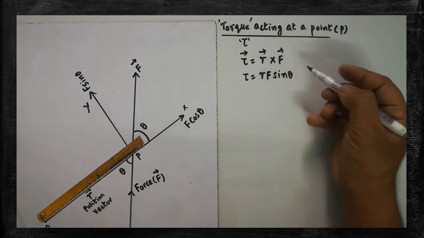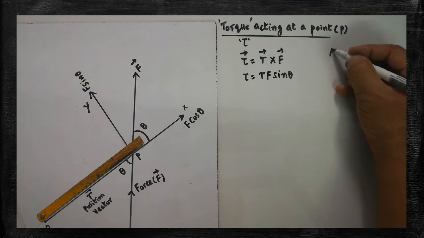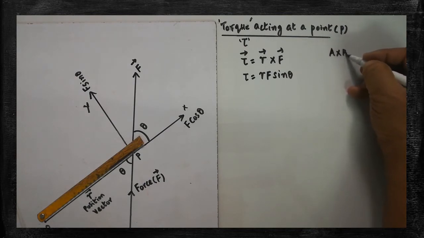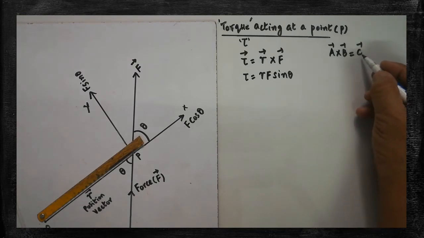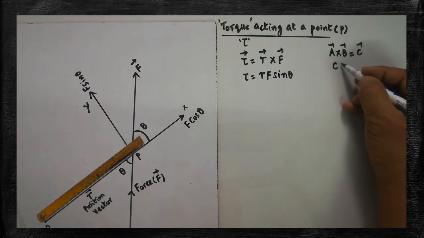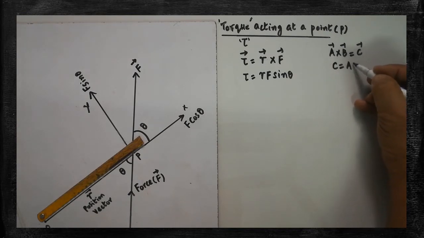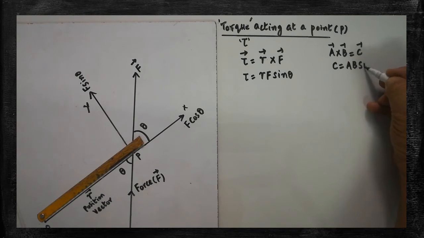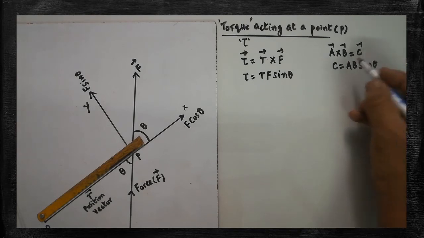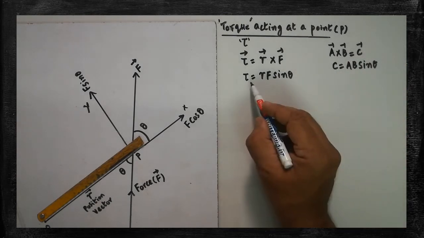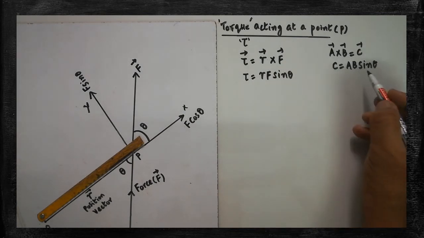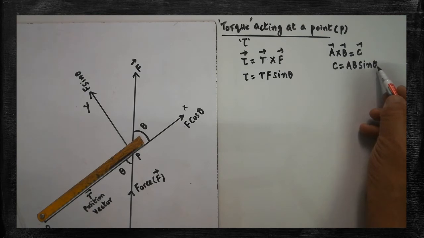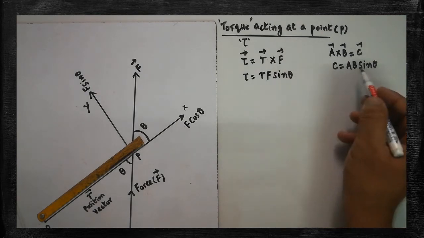In the earlier stages, you have learned that A vector into B vector gives you C vector. C vector is the product vector. If you want to get the magnitude of this one, what is the formula? C is equal to AB sin theta is the formula. Here C looks like tau. A looks like R. B looks like F. Are you clear? Theta is the angle between which two? R and F. So in that format I have written.